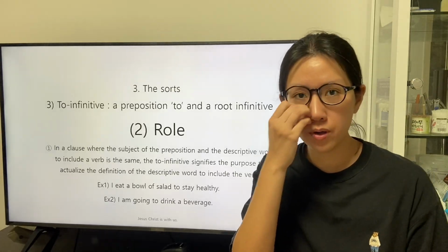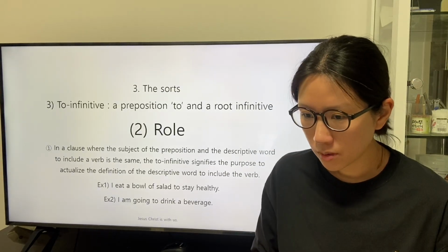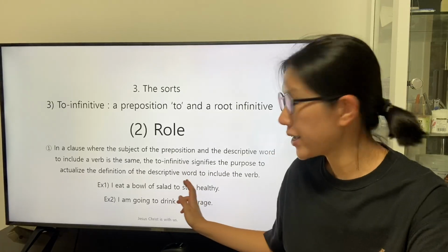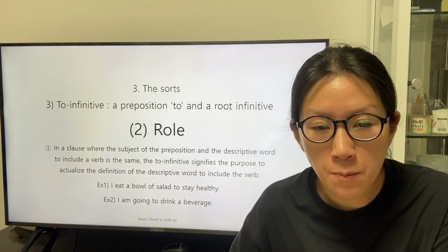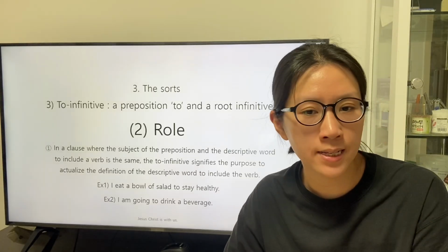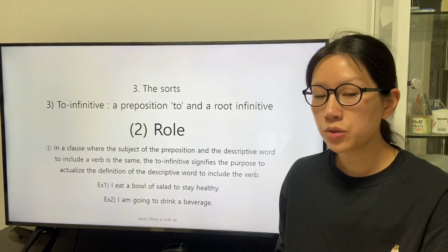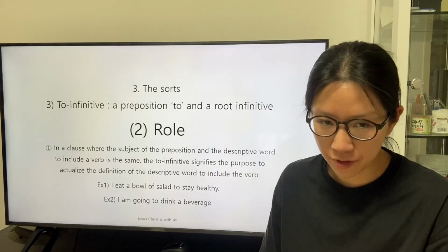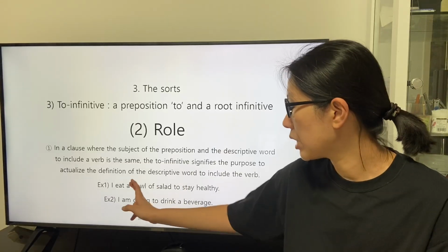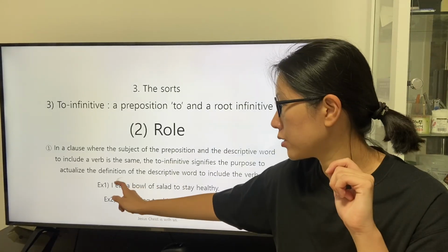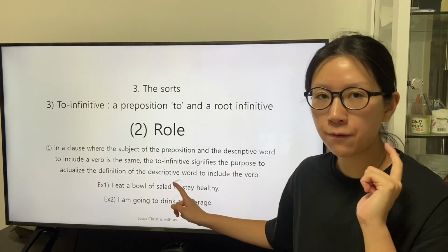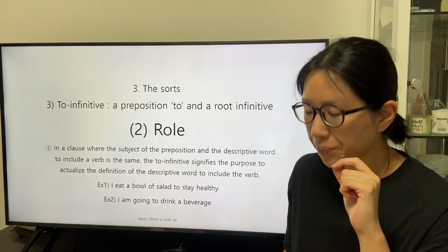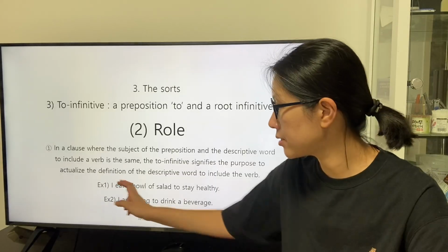Let's study further about the application of the to-infinitive in a clause where the subject of the preposition and the descriptive word to include a verb is the same. The subject of the transitive verb eat is the same as the subject of the preposition to, as the speaker.